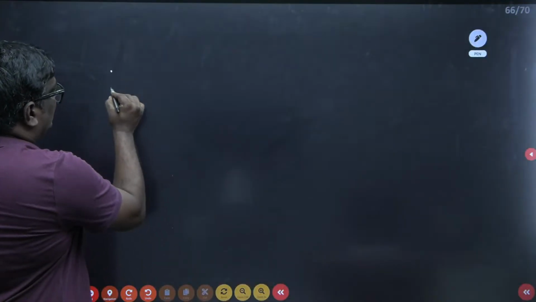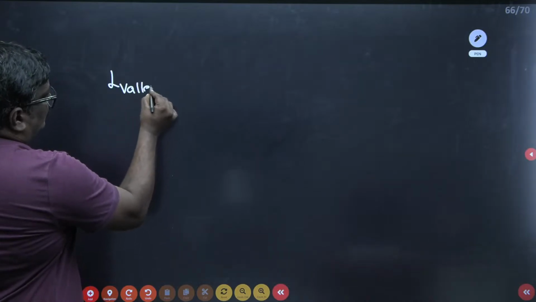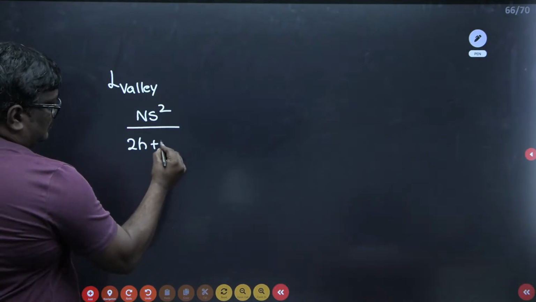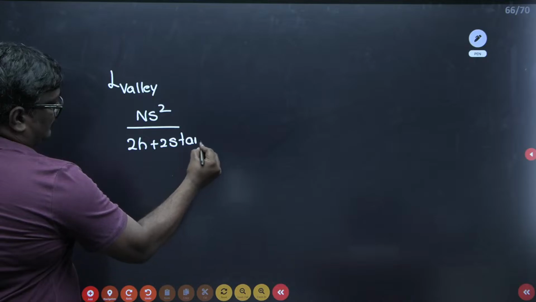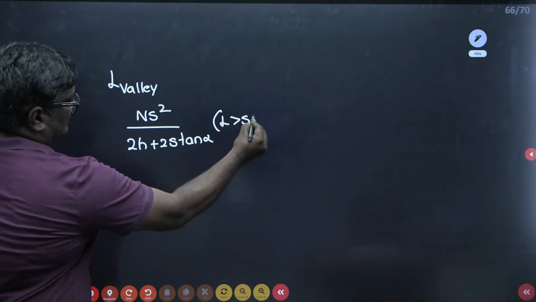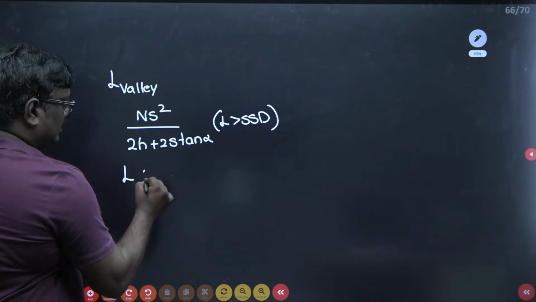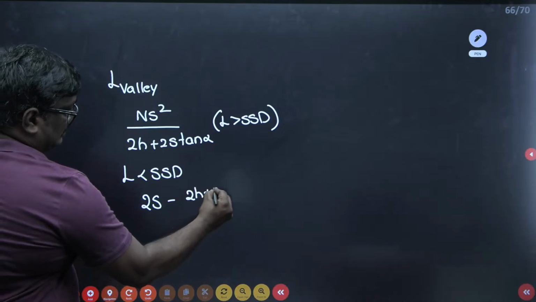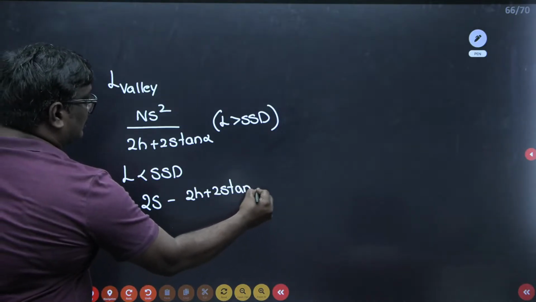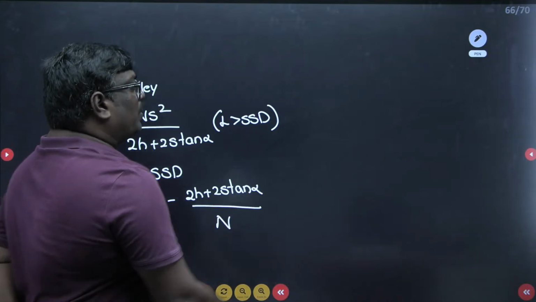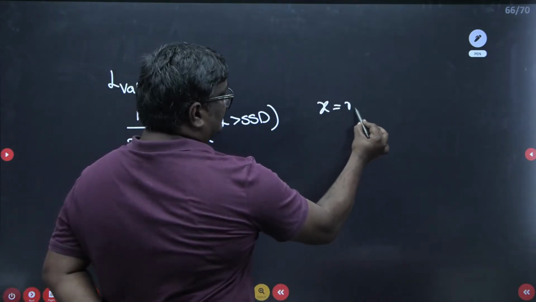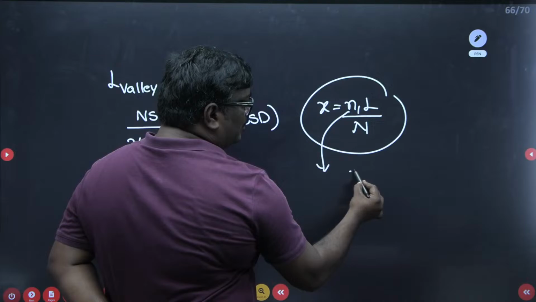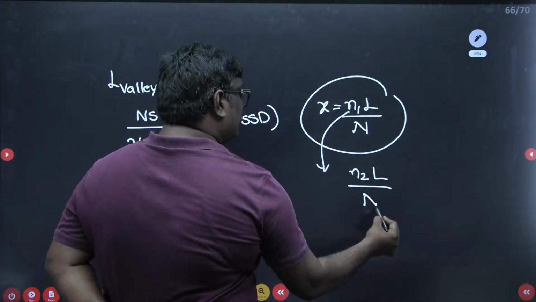In case of valley curves, length of valley curve is given as N S squared upon 2H plus 2S tan alpha, when L is greater than SSD. When L is less than SSD, you have 2S minus (2H plus 2S tan alpha) upon N. And the location of the summit point, X, is given as N1 by L, where N1 indicates which direction. It can be N2 by L also. Based on the location, you have to do this.